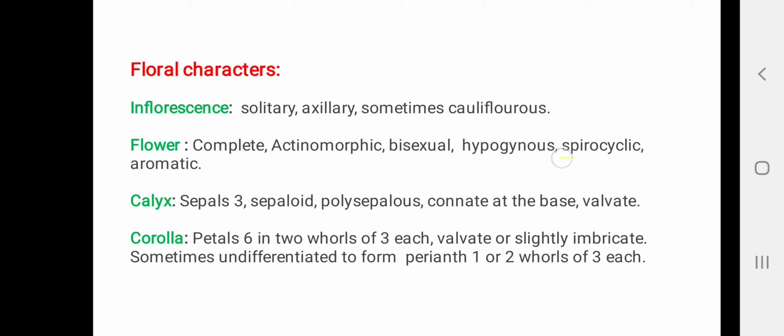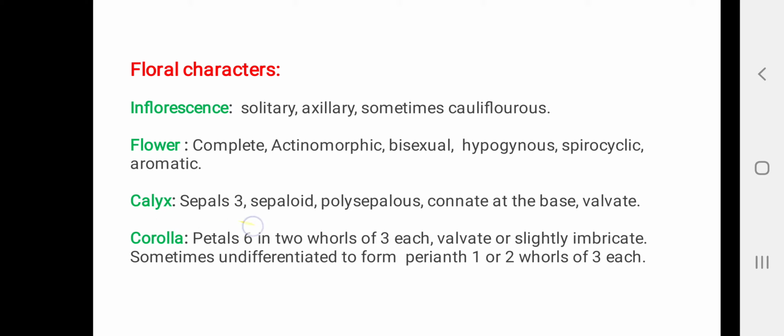This is because the calyx and the corolla, they are present in the form of whorls, that is in a cyclic manner, whereas the androecium, which is made up of stamens, and the gynoecium, which is made up of carpels, are present on the conical thalamus in a spiral manner. Such a flower, which is showing both the cyclic as well as the spiral manner, is called as spirocyclic. Now let us look into the individual whorls.